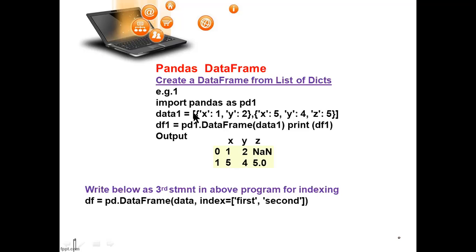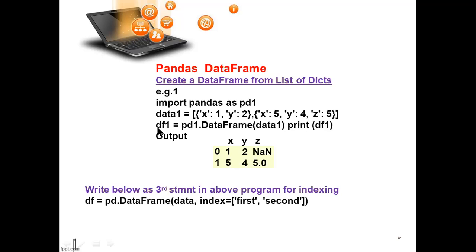So here x is a column key, and 1 is a value, y is a key, 2 is a value, x and y. So this is one block. This is another. x is a key here, 5 is a value, y is a key, 4 is a value, z is a key, 5 is a value. So inside a list I am using a dictionary.